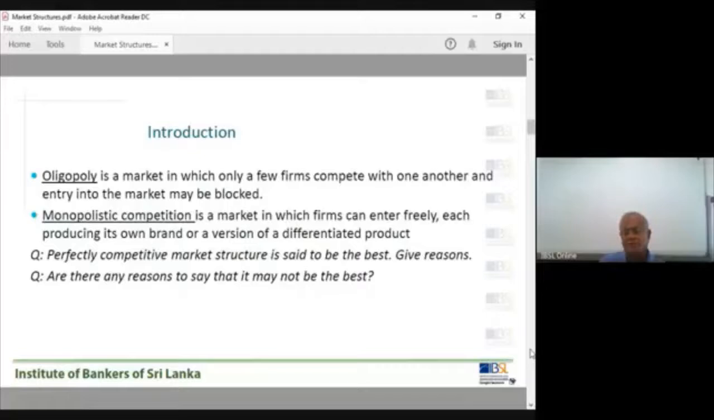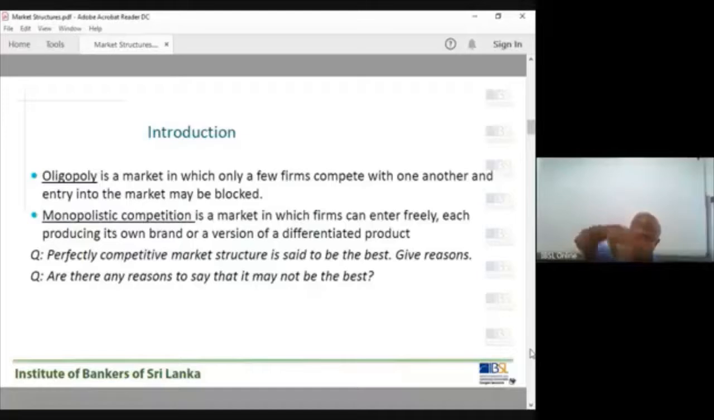Then another market, we'll discuss the key difference between the oligopoly market structure and all other market structures. Right? Then the monopolistic competition is a market in which firms can enter freely, no restriction. Each producing its own brand or a version of differentiated product.